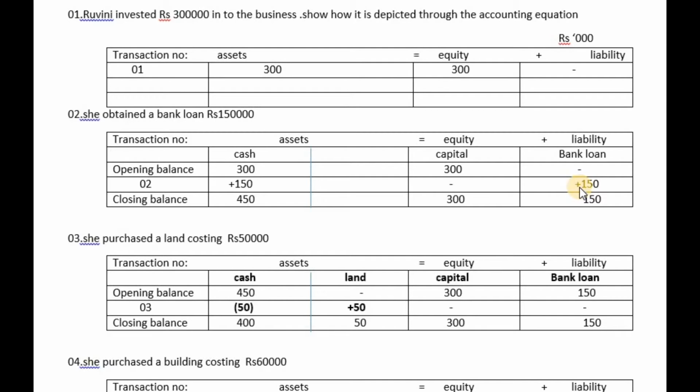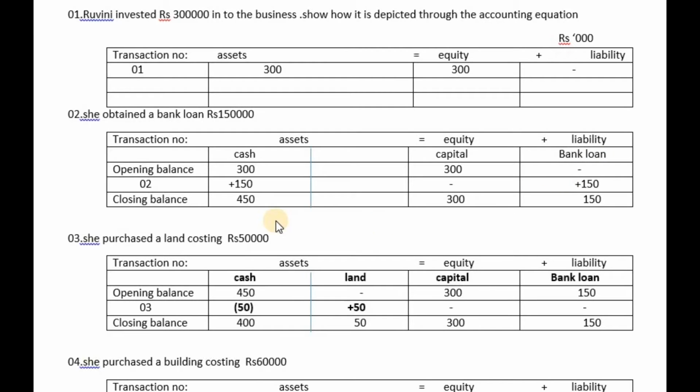So you can understand, due to this transaction, cash or assets increased by 150,000, no effect on equity, and the bank loan, which is the liability, increased by 150,000.